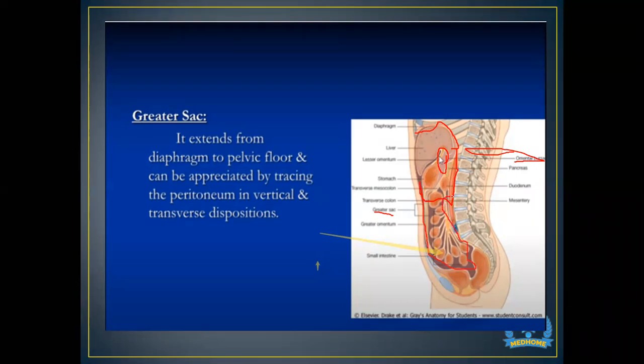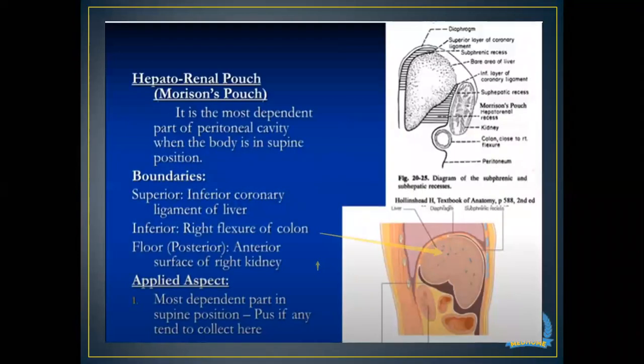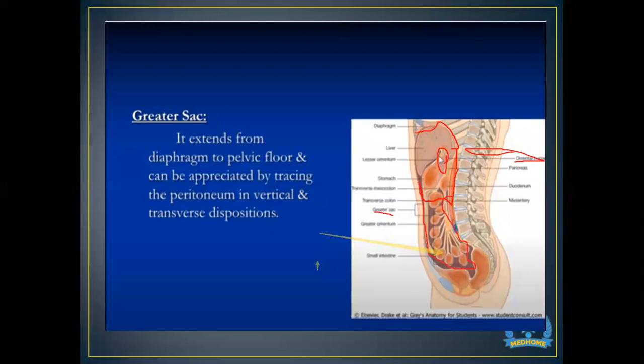This greater sac is an area extending from the diaphragm to the pelvic floor.